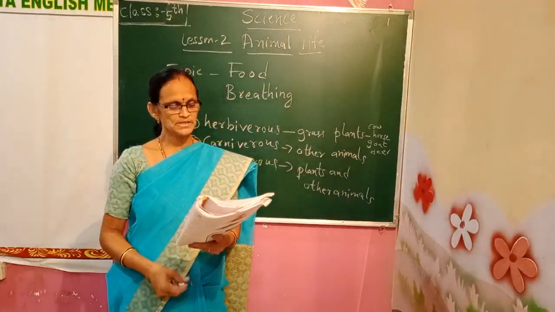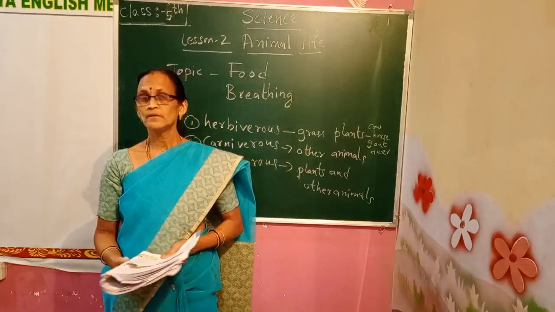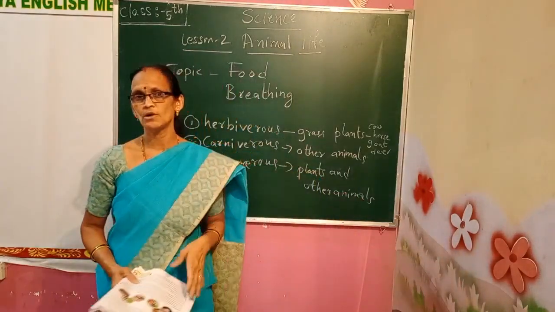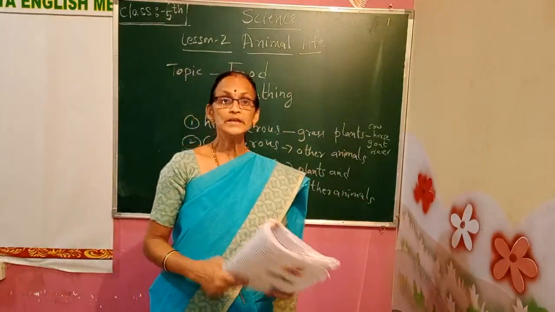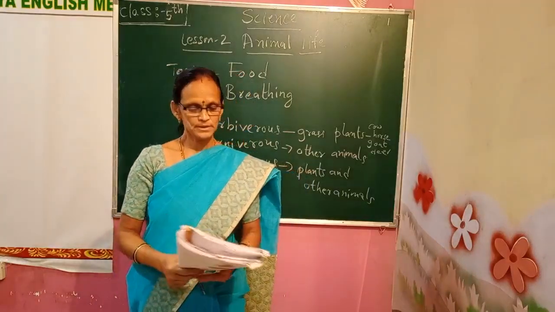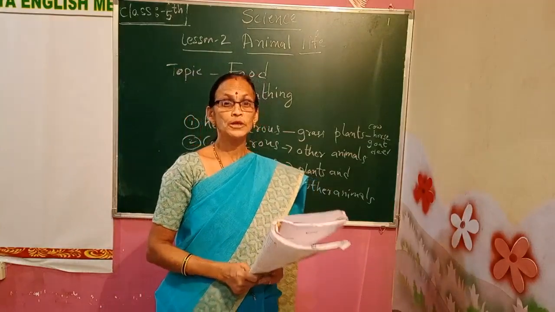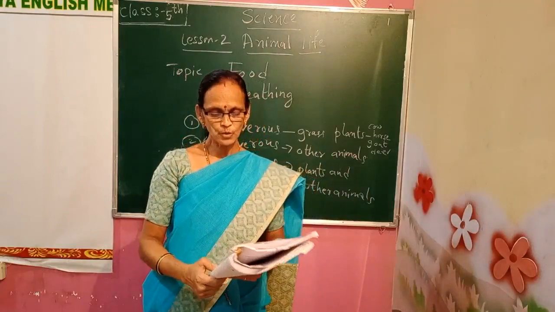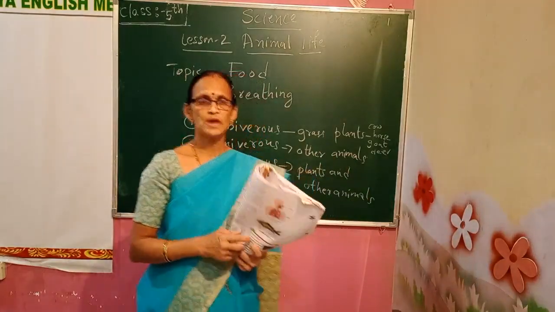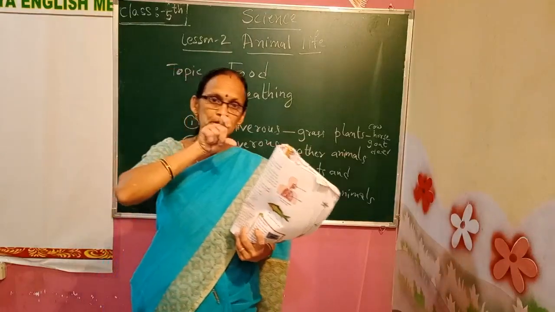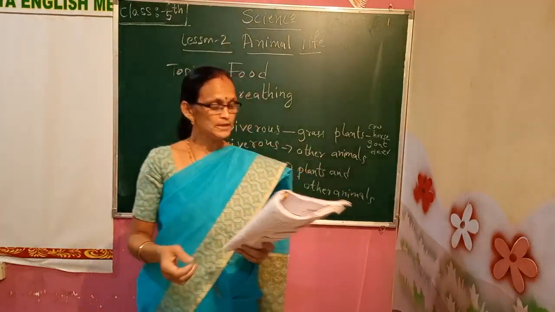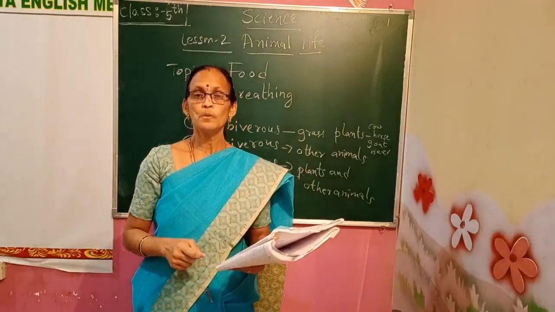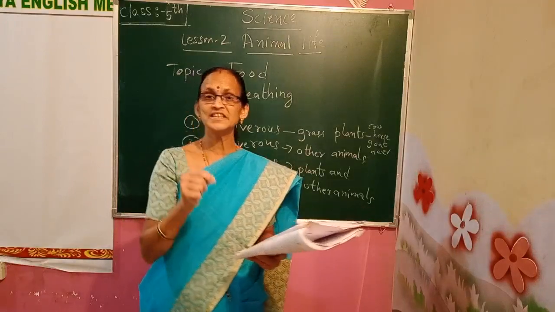Birds such as eagle and kite are also carnivorous. Even in the animal kingdom, birds and insects also come. Eagle and kite are carnivorous. They tear other animals, and they have strong, sharp, hooked beaks. A hook-type beak, like a parrot's beak. The eagle's and the kite's beak is also hooked. With that sharp beak, they catch the prey.